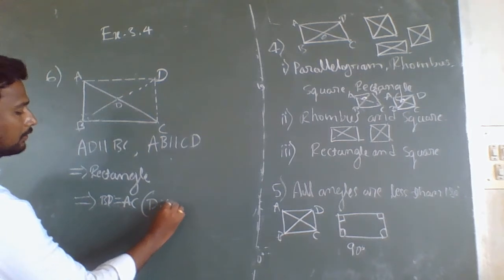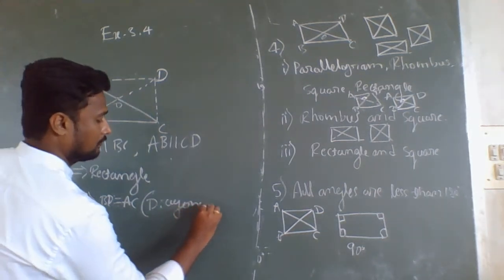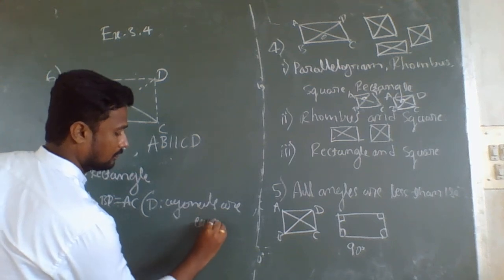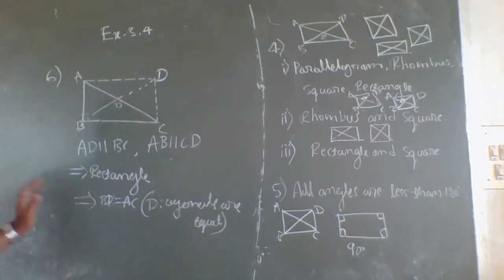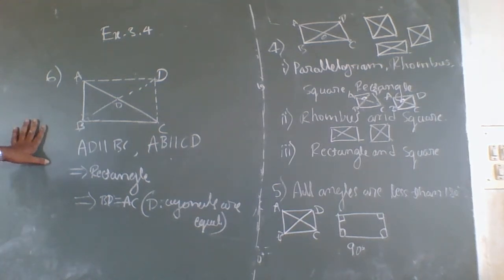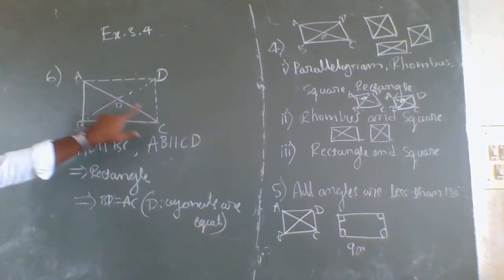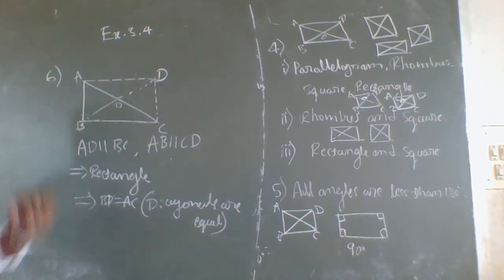Diagonals are equal. Okay. So here again we know in a rectangle these diagonals bisect each other. So here BD bisects AC and AC bisects BD.